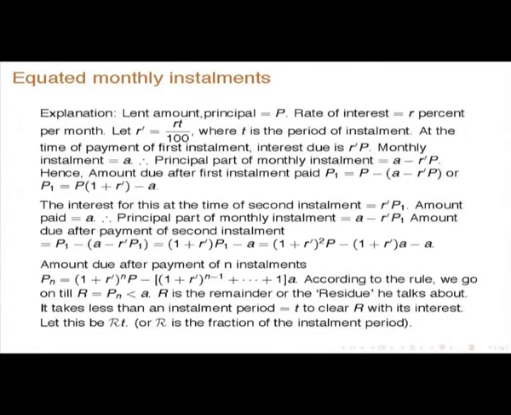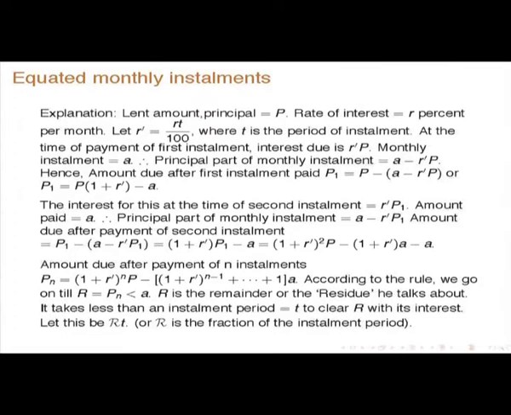So the amount due after the first installment is P minus this. You have paid this, and then you have calculated the principal part, how much you have cleared, and that is given clearly by this. So this is P1.